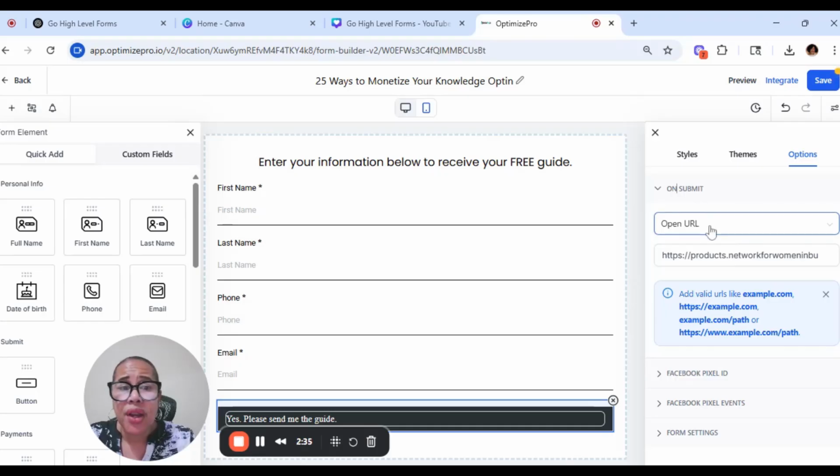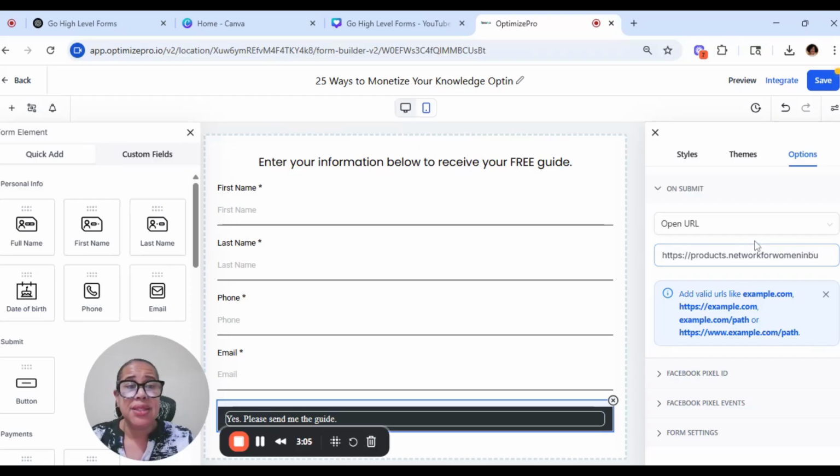What I wanted to do is open a URL, and I clicked on here, and this is the thank you page that I created in GoHighLevel, and this is where I want people to go. So now when people enter their information into this form and click on submit, which says yes, please send me the guide, it's going to take them right over to the thank you page which I created in GoHighLevel.